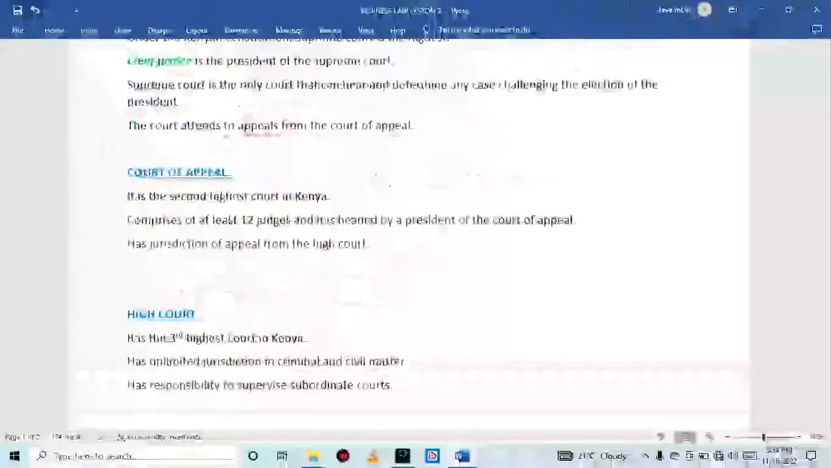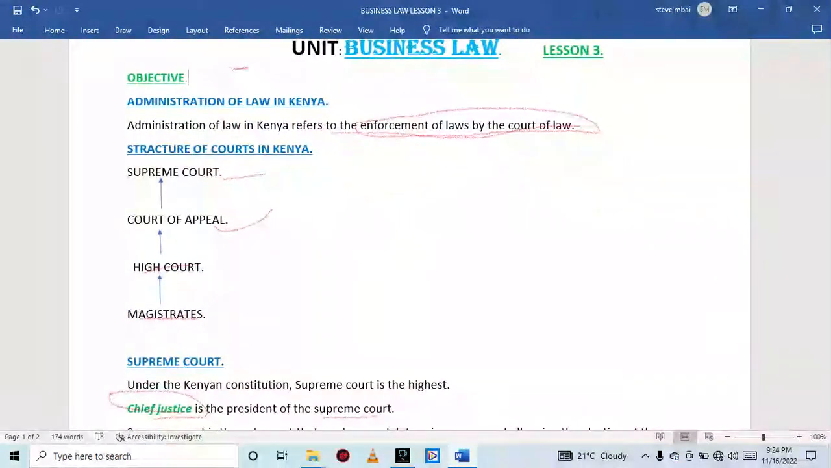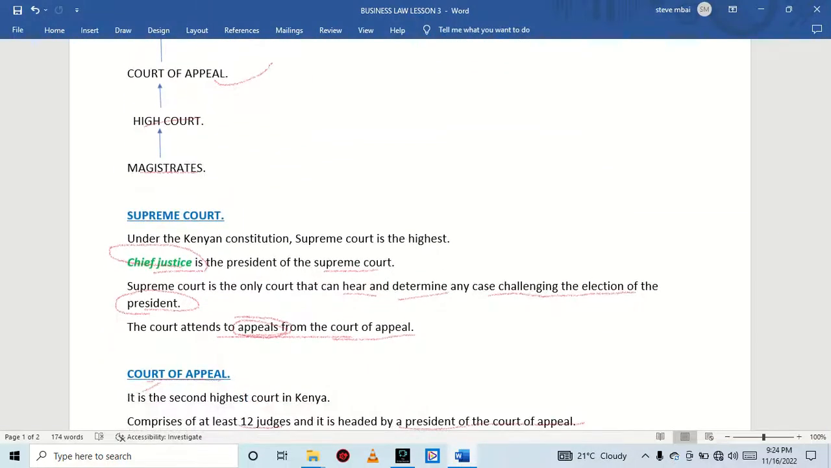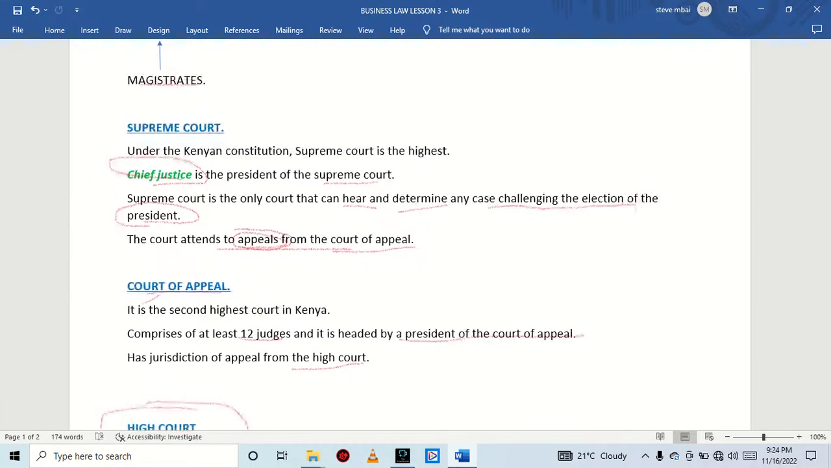So that is basically the structure of courts in Kenya, whereby we have seen the highest court is the Supreme Court. Then the second highest court is the Court of Appeal. Then we have the High Court, and lastly we have the magistrate. We have said that the Chief Justice is the president of the Supreme Court, and also that the Supreme Court is the only court that can hear and determine any case challenging the election of the president. It also attends to appeals from the Court of Appeal.